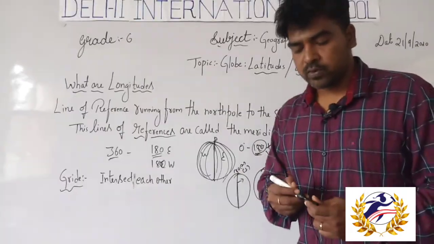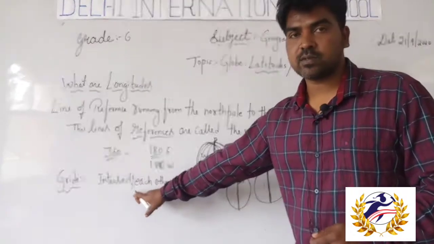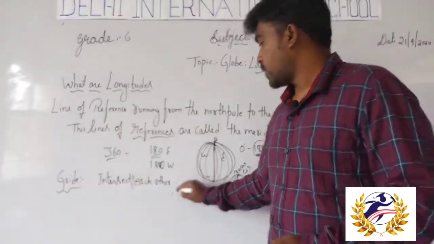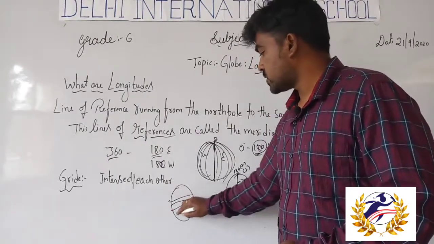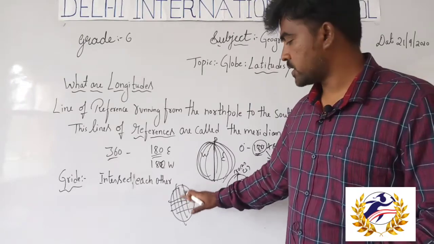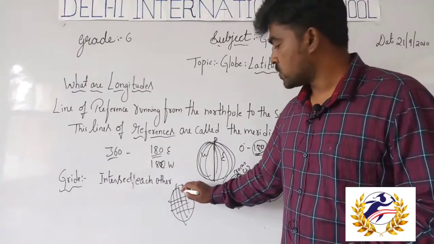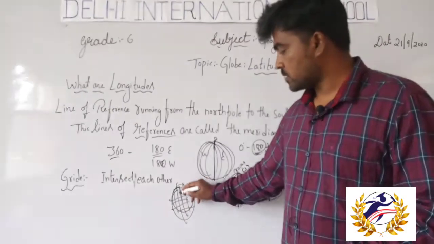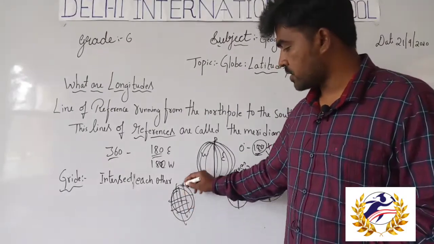We will move towards the grid system. Next one is the grid system. On the globe, students, we can see latitudes and longitudes at a time, yes or no? Almost all longitudes and latitudes are interconnected.